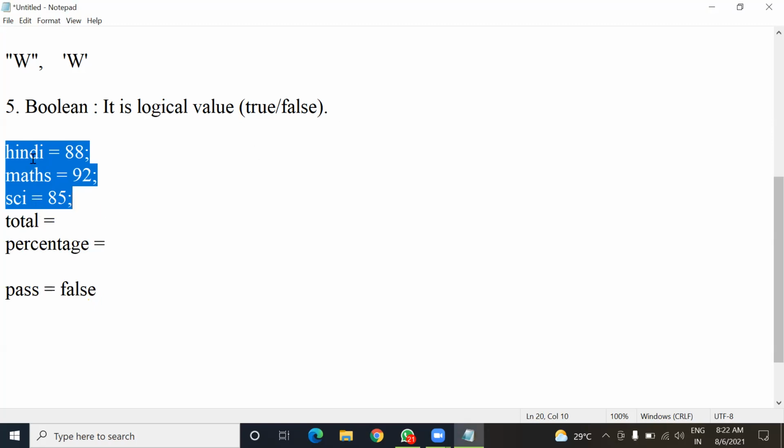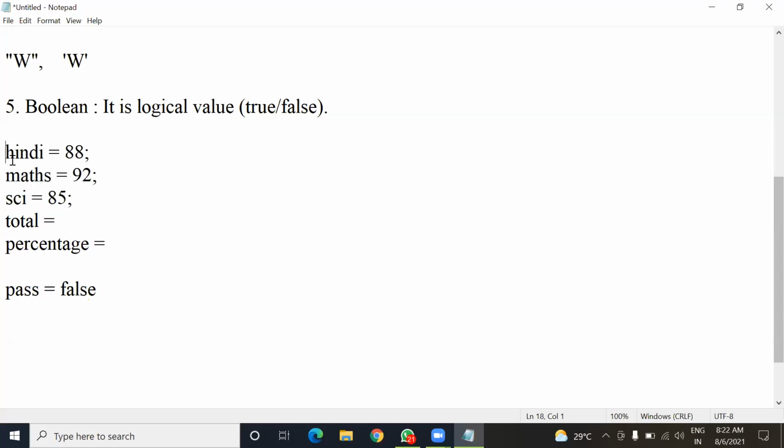Three variables means three identifiers which will store different values, meaning marks scored in these subjects. Here Hindi is a variable and it will store marks scored in the Hindi subject by the student. Just like this, I have maths and science also.